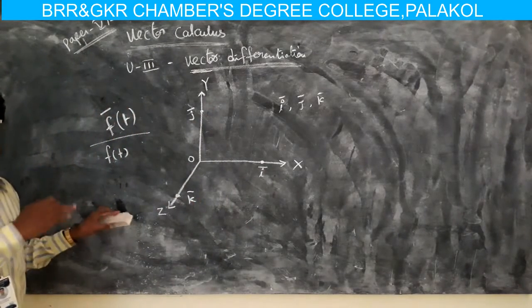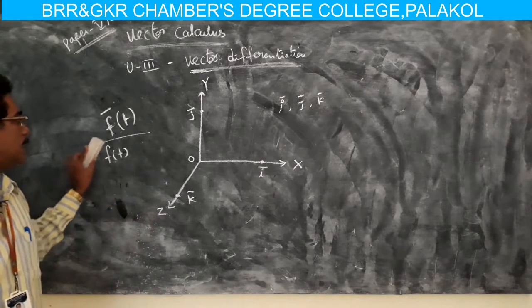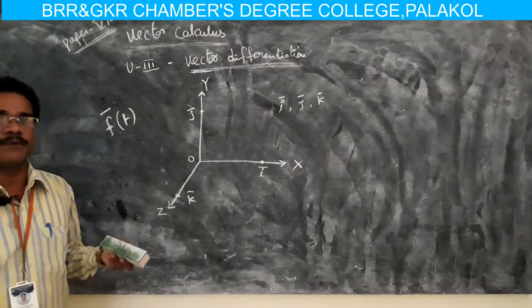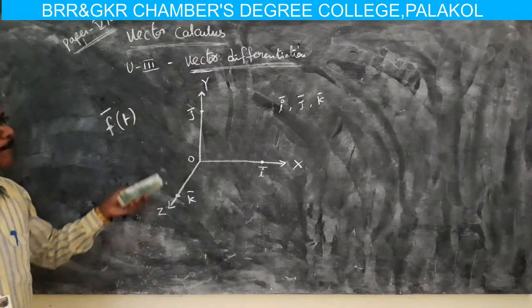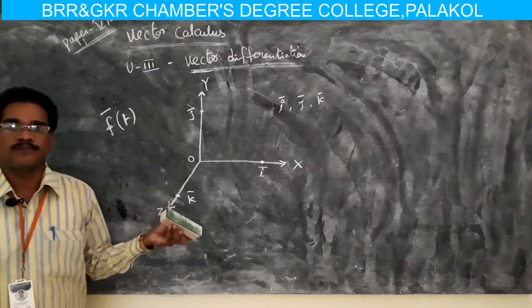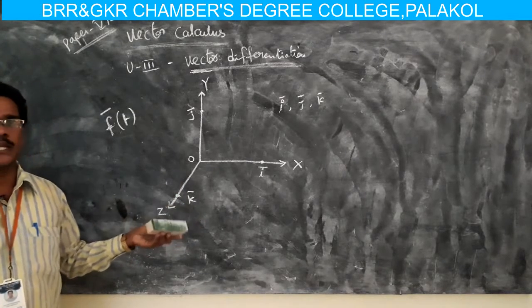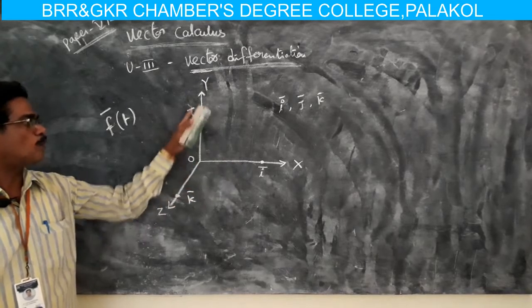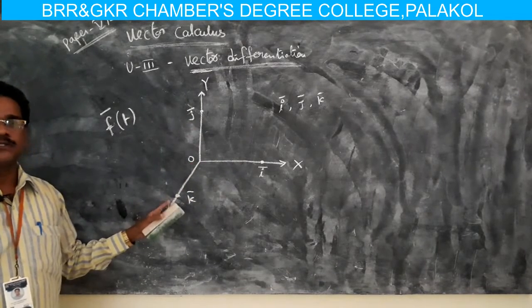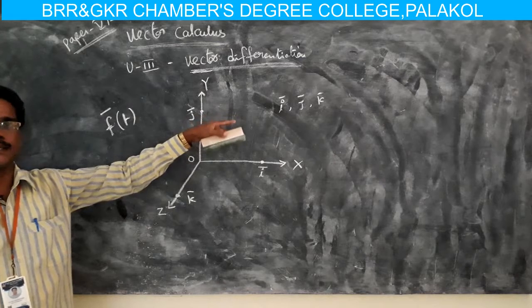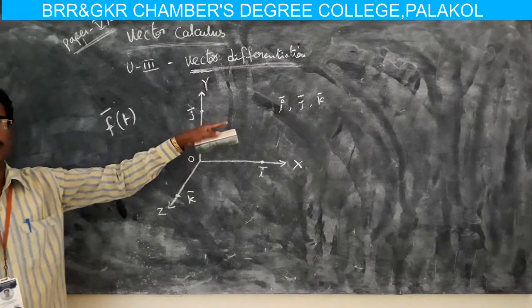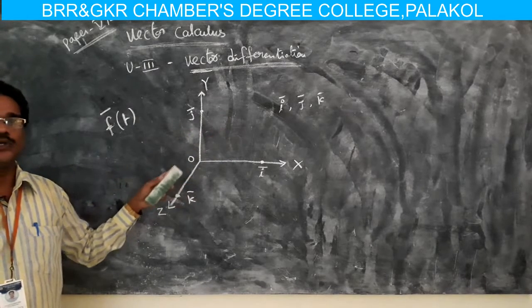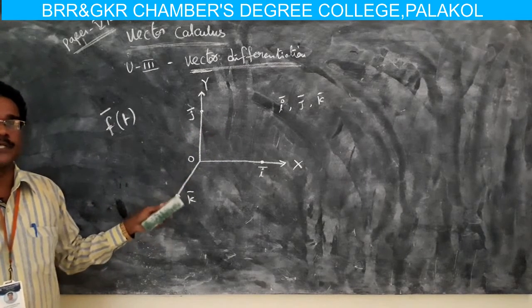Let i, j, k be three mutually perpendicular unit vectors in three-dimensional space, along Ox, Oy and Oz.